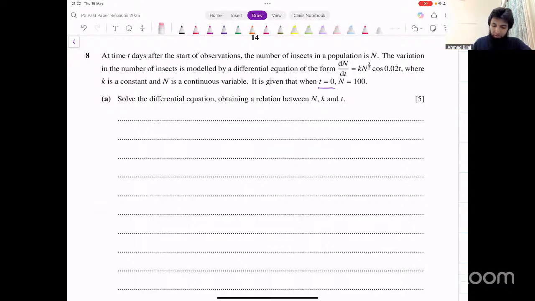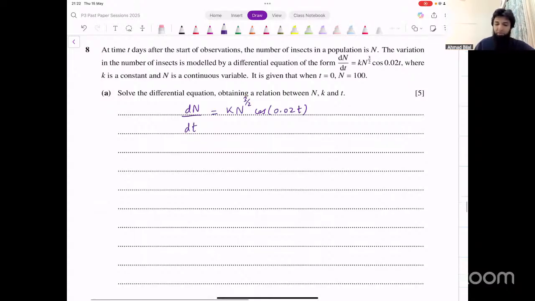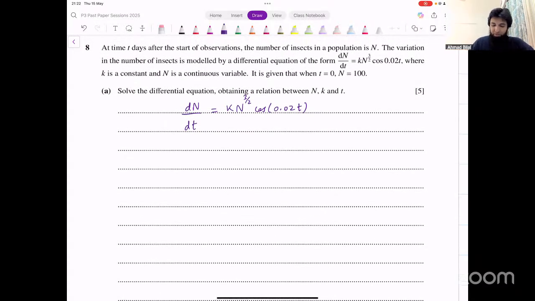So how do we do that? We have that differential equation, dn over dt. When you have these constants here like this, k, it becomes a bit complicated sometimes. dn/dt equals kn raised to power 3 over 2 into cos of 0.02 times t. Now how do we solve this differential equation? First of all, we have to separate the variables. Take dt to the other side, bring n to the other side, so that you get 1 over n raised to power 3 over 2 dn equals k into cos of 0.02 times t dt.